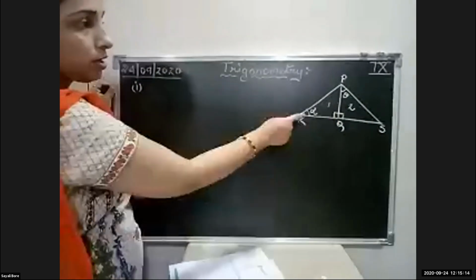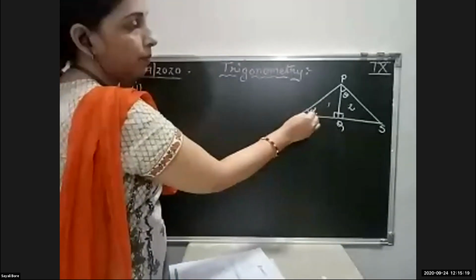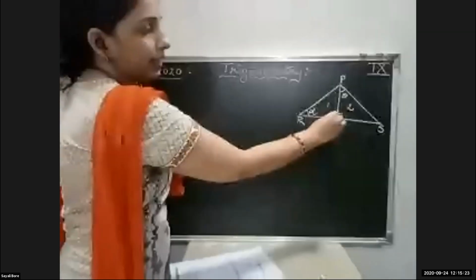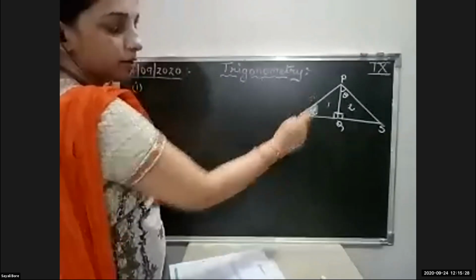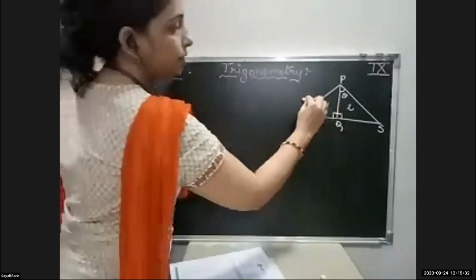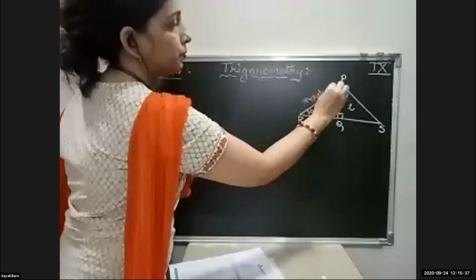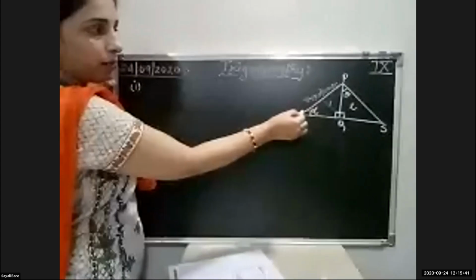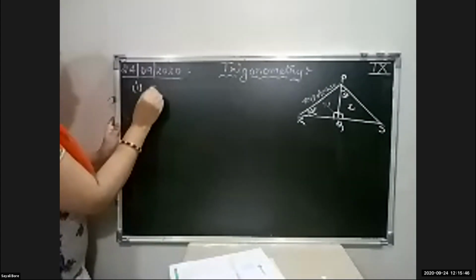First is alpha. Here angle R is given as alpha, and for this angle R, angle Q is 90 degrees. The side opposite the 90 degree angle is the hypotenuse, so I will write that as the hypotenuse, for angle alpha. First, sin alpha.